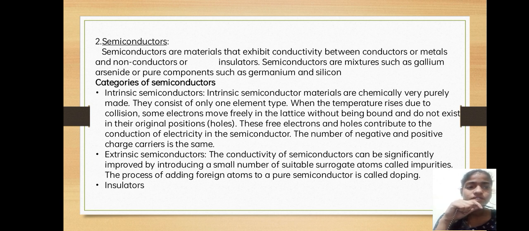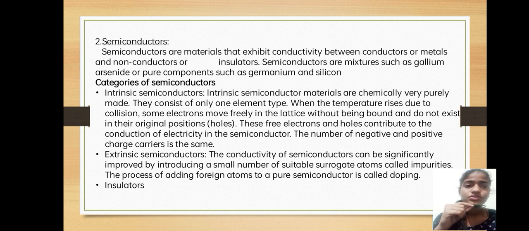Extrinsic semiconductors. The conductivity of semiconductors can be significantly improved by introducing a small number of suitable surrogate atoms called impurities. As I said before, intrinsic semiconductors are pure. They don't contain any other type of element. But extrinsic semiconductors are mixed. They can be mixed with impurities. The process of adding foreign atoms to a pure semiconductor is called doping. So in the extrinsic semiconductor, doping is happening.